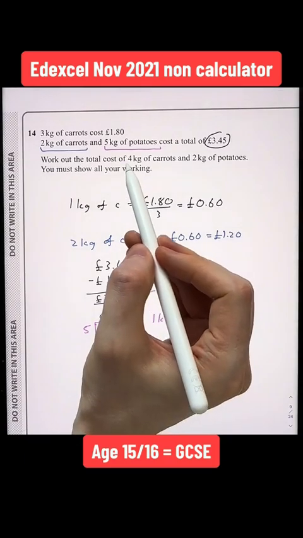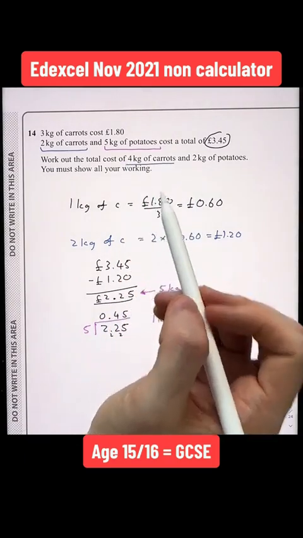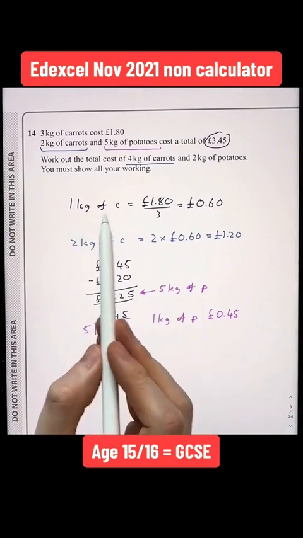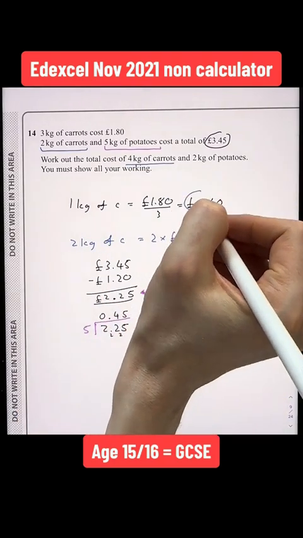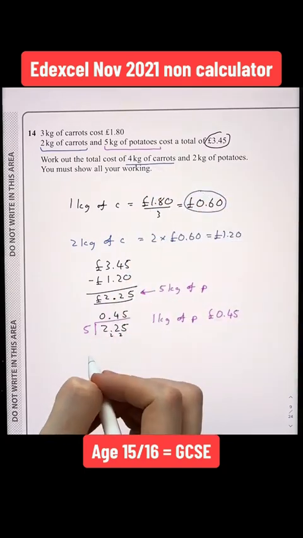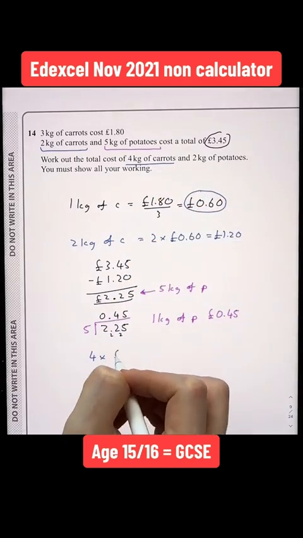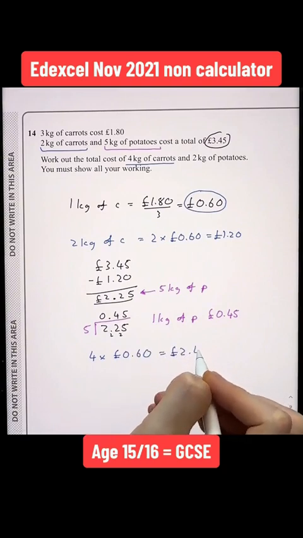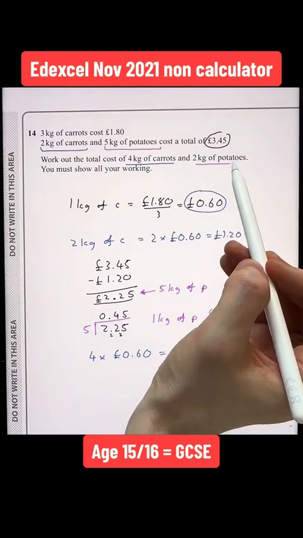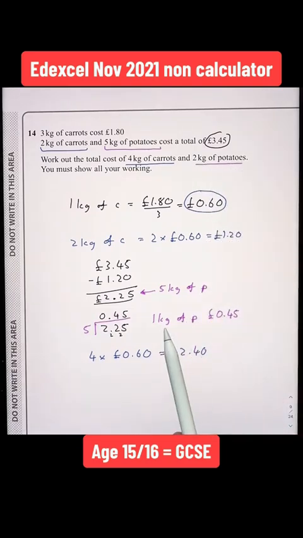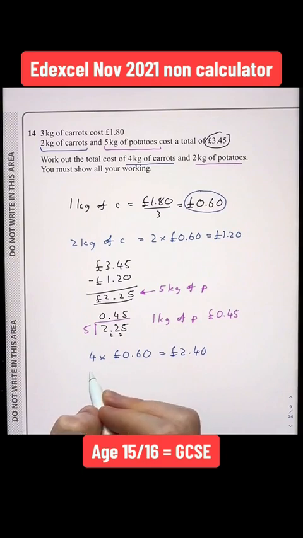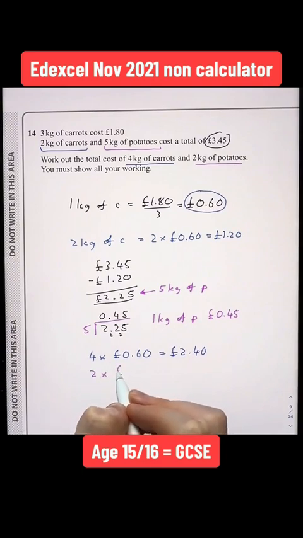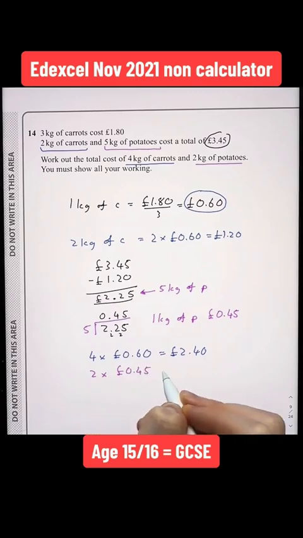As I want to work out the total cost of 4 kilograms of carrots and 2 kilograms of potatoes, I know 1 kilogram of carrots costs me 60 pence. So 4 kilograms of carrots will be 4 times 60 pence, which will give us £2.40. I know 1 kilogram of potatoes costs me 45 pence. Therefore 2 kilograms of potatoes will be 2 times 45 pence, which will give us 90 pence.